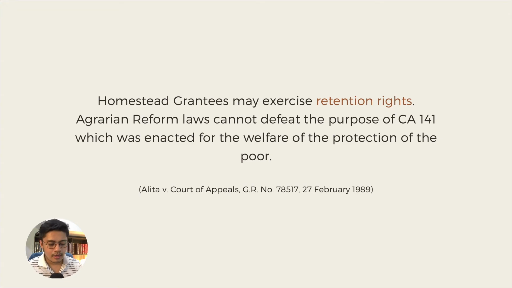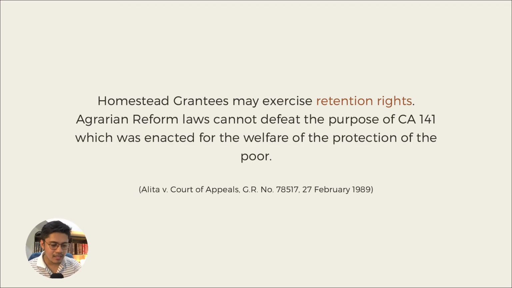All right. And because that's the thrust of CA 141, especially that portion granting homestead patent, agrarian reform, which is also a social legislation, meaning there's equal social legislation, cannot defeat the purpose of Commonwealth Act number 141.